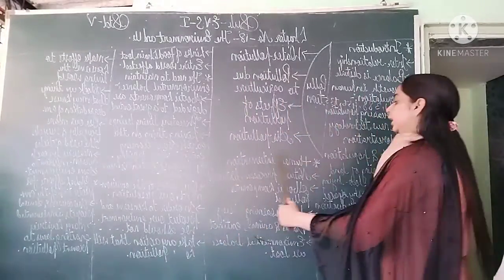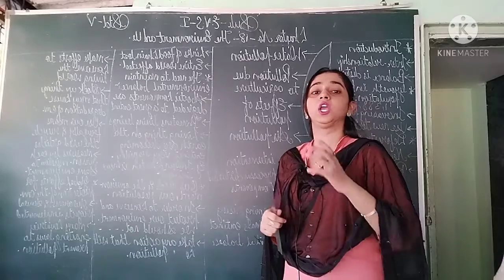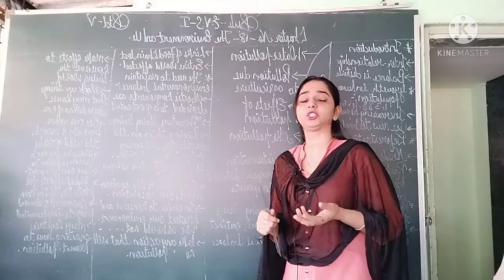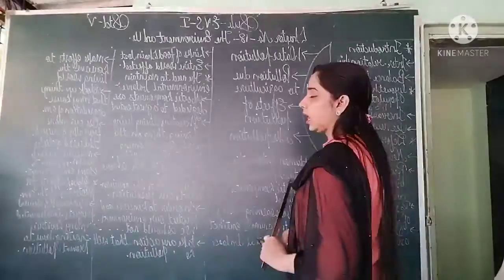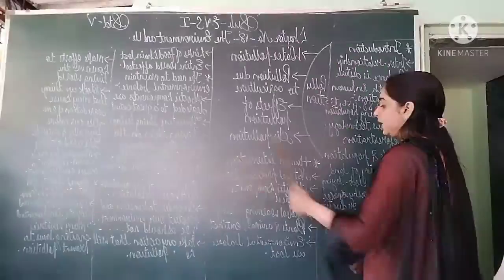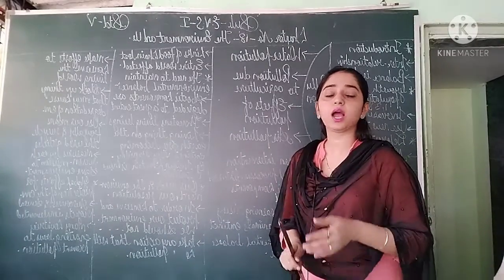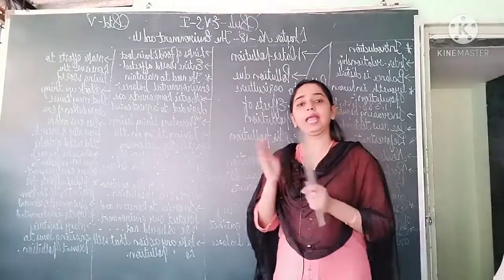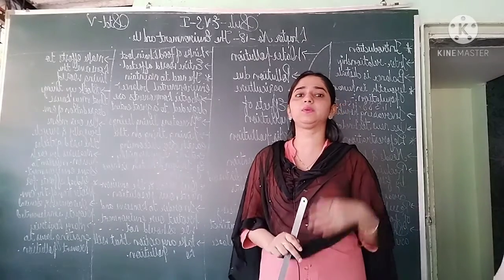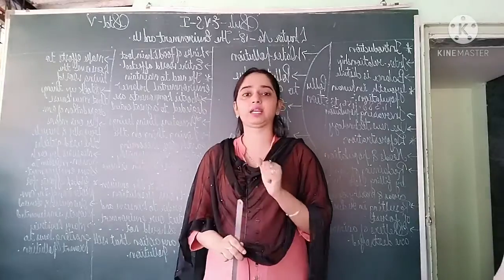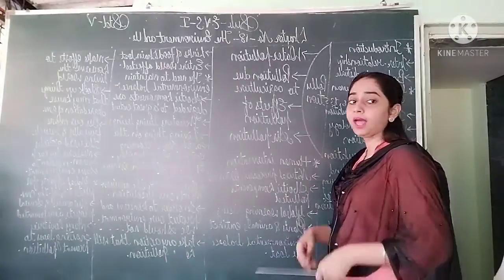Now the next point is human intervention. Intervention means discoveries, human discoveries, human inventions. What inventions have been made by human beings? So let us see. Natural processes disturbed. Because of human inventions, all the natural processes, the natural things, are disturbed in our environment. See, in ancient times, people mostly used only natural things. But nowadays, we are mostly using things of technology. So because of this reason, our natural environment is disturbed.